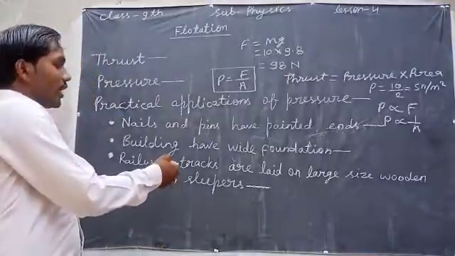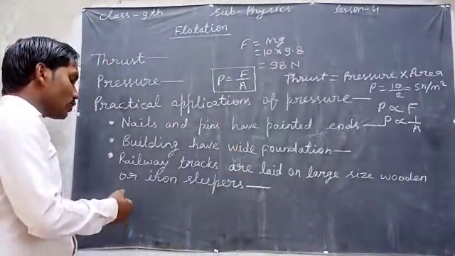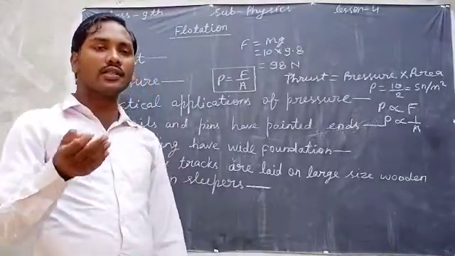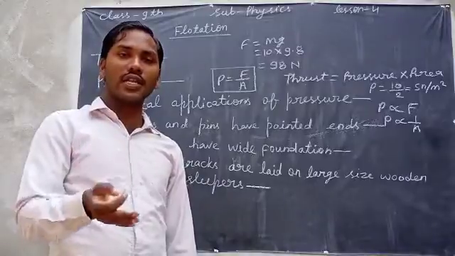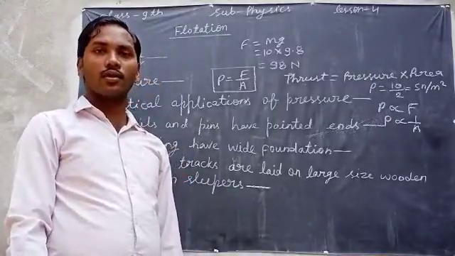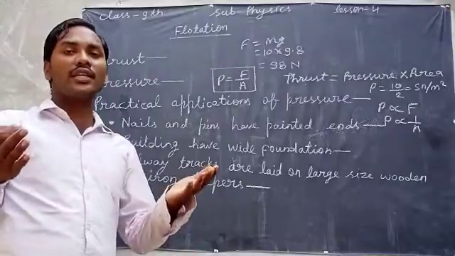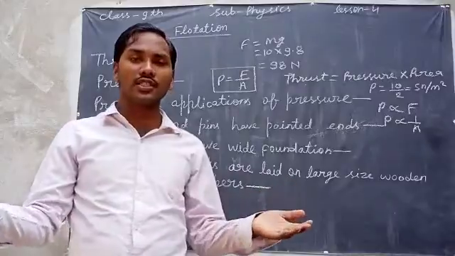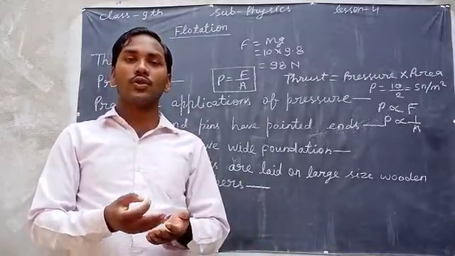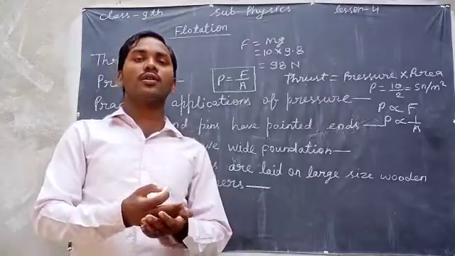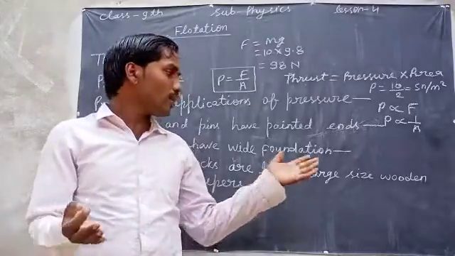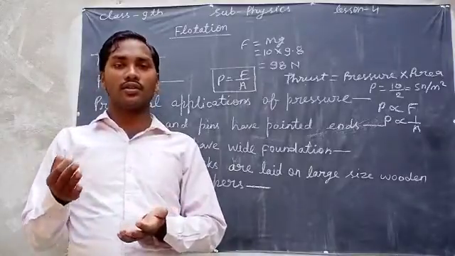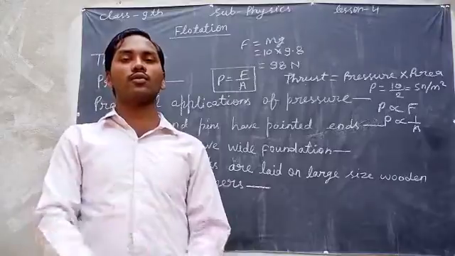And after that, railway tracks are laid on large size wooden or iron sleepers. You can see wooden sleepers or concrete sleepers under the tracks of the railway. Means the weight of the train is uniformly spread on the large sleepers to decrease the pressure, because area will be increased by the sleepers, so the pressure will be decreased and the track will remain firmly on the ground.